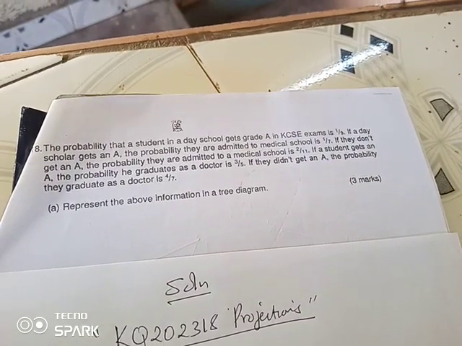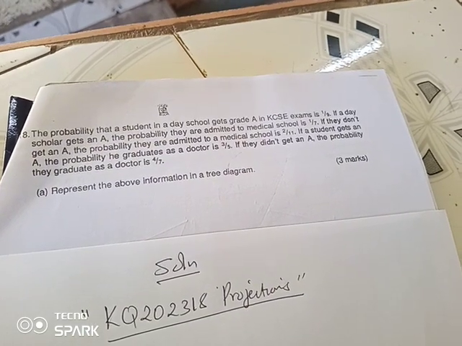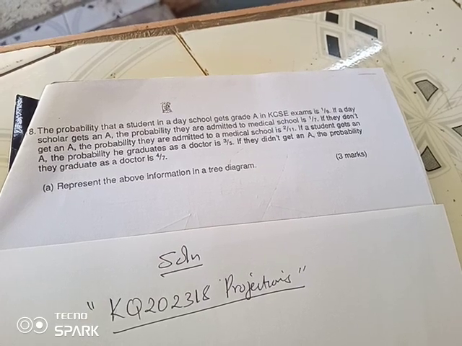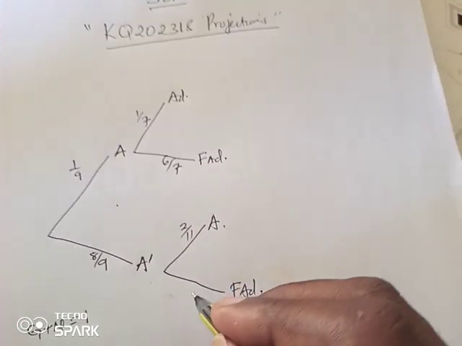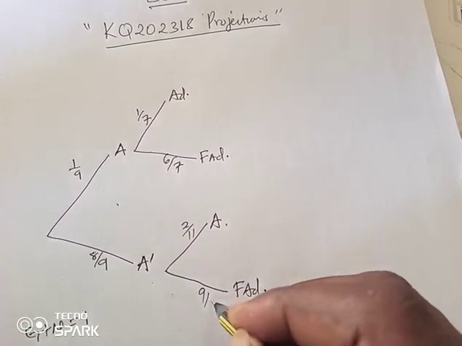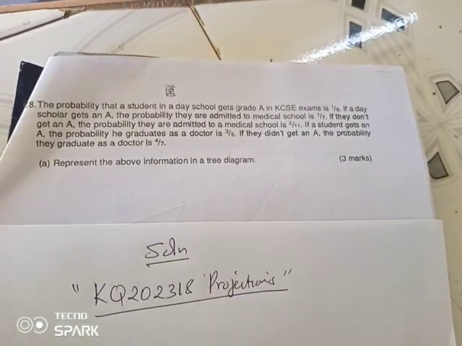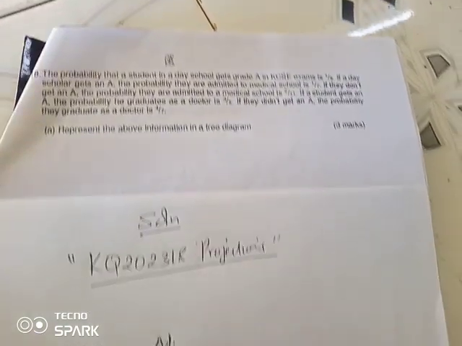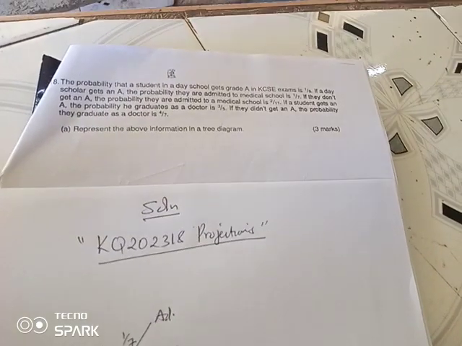So, what are they saying? If a day scholar gets an A, the probability that they get admitted in a medical school is 1 over 7. If they don't get an A, the probability that they are admitted in a medical school is 2 out of 11, and therefore we shall also have 9 out of 11. Total probability should be 1. What happens next? We are also told if a student gets an A, yes, back to our first part of the column of the tree.